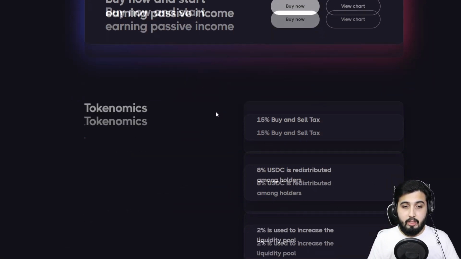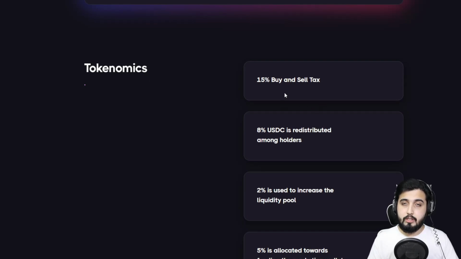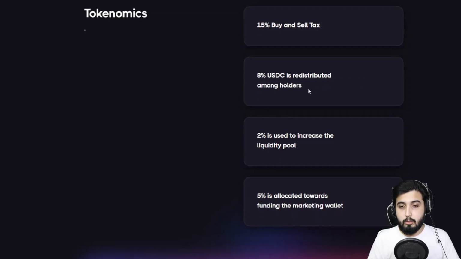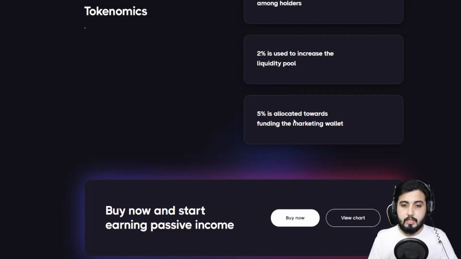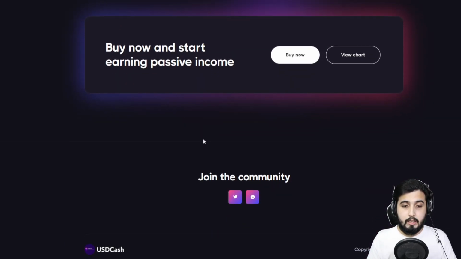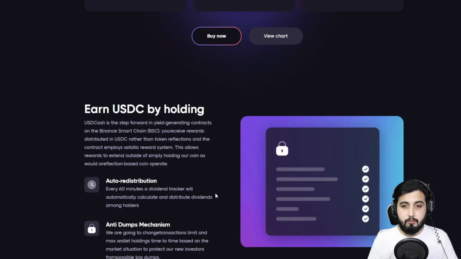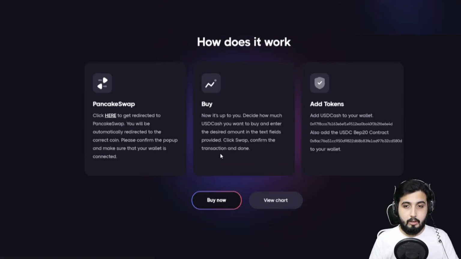Again, there's the buy now button and the view chart, and there's the tokenomics. So there's a 15% tax in total that's applied on both buys and sells. 8% is redistributed among holders in the form of USDC. 2% is used to increase the liquidity pool, which is going to create a solid price floor for the token. 5% is allocated towards funding the marketing wallet, through which they're going to use it for all the ads and exposure that this project is going to get. And basically, this is the entire information that's there on the website.